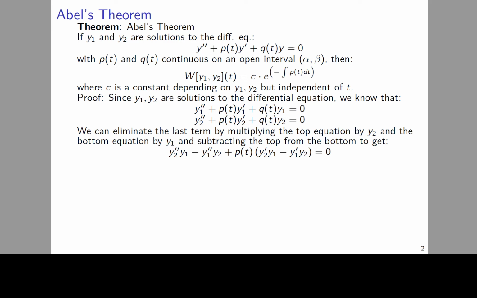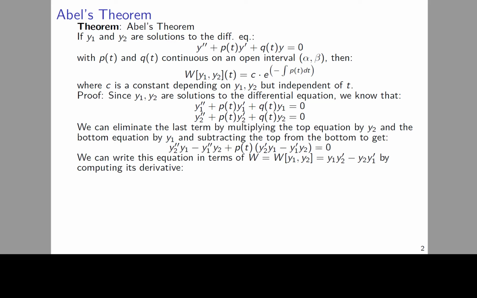Now, we can eliminate the last term by multiplying the top equation by y2 and the bottom equation by y1 and subtracting the top from the bottom to get y2 double prime times y1 minus y1 double prime times y2 plus p of t times y2 prime times y1 minus y1 prime times y2 is all equal to 0.